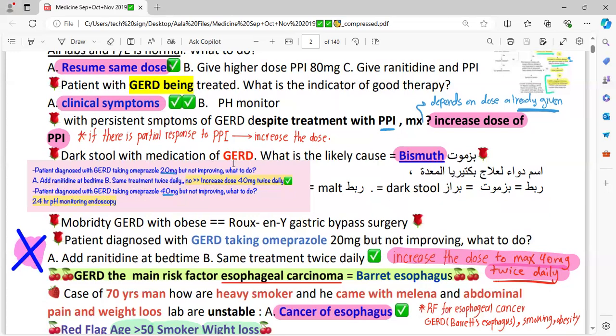Dark stool with the medication for GERD. What is the likely cause? GERD could be due to H. pylori. The patient would be having bismuth subsalicylate. So the bismuth is responsible for the dark color stool.